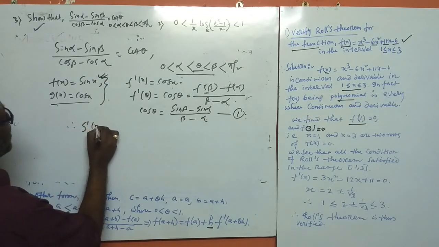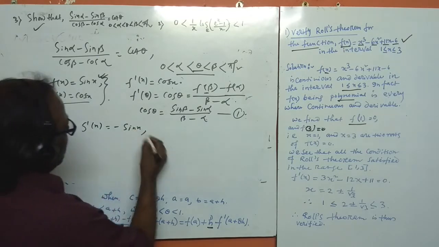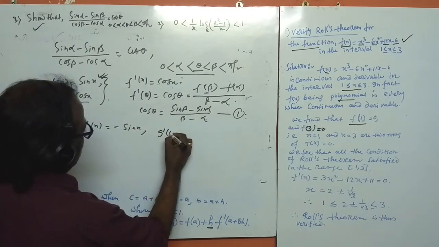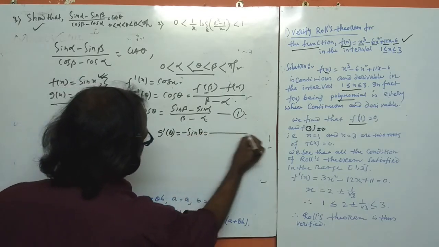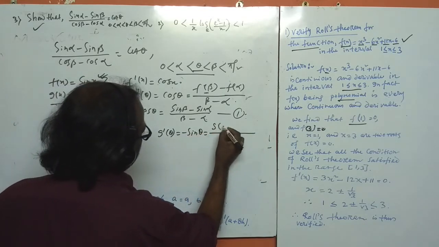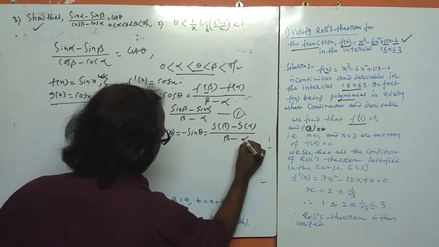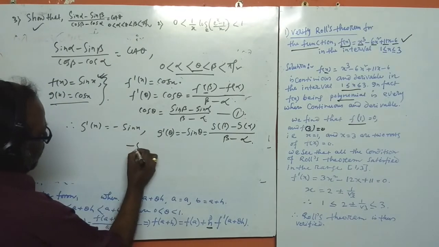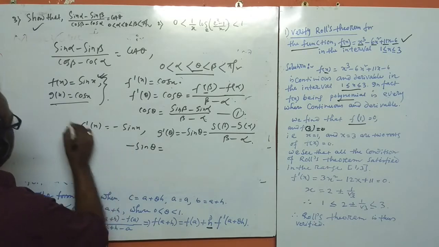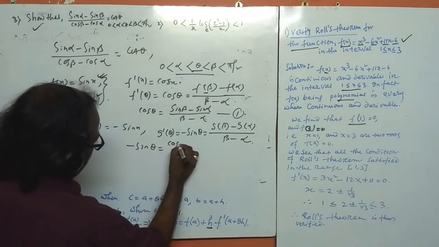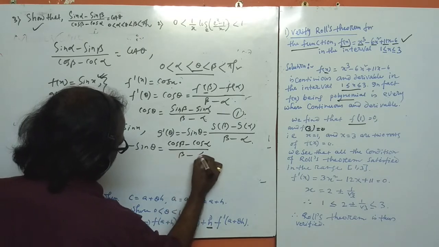Again, g(x) = cos x, therefore g'(x) = -sin x. Same as g'(θ) = -sin θ, and that equals (g(β) - g(α))/(β - α). So -sin θ = (cos β - cos α)/(β - α).